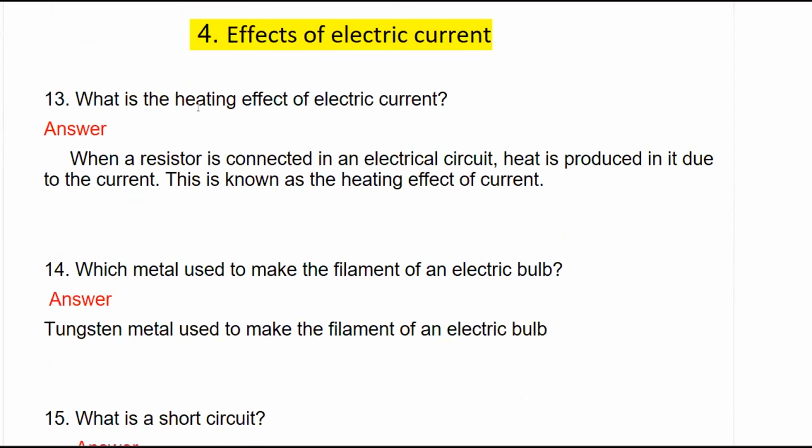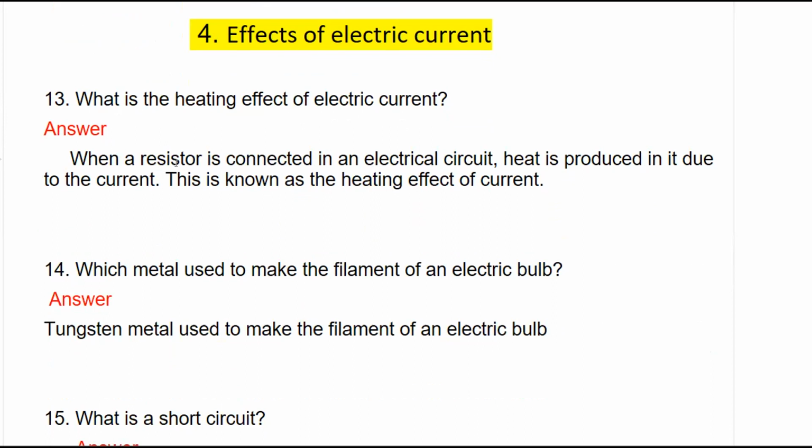Next question is from effects of electric current. What is the heating effect of electric current? We know that when current is passed through a conductor, heat is produced. For example, when we keep a mobile for charging, or when an electric bulb is switched on for some time, it gets heated. This is known as the heating effect of electric current.